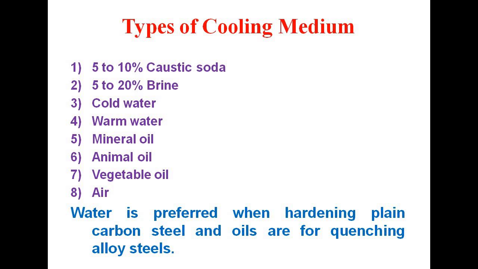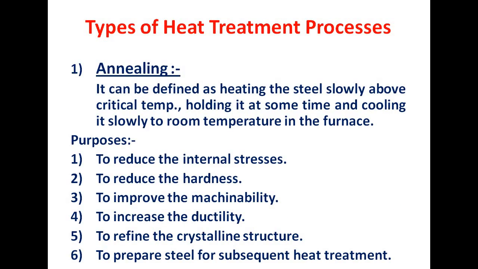Now water is preferred when hardening plain carbon steel, and oils are for the quenching of alloy steels. Now the very important question: what are the basic types? Actually there are a great number of heat treatment processes available, but in this video we are discussing the basic heat treatment processes majorly used in the heat treatment of steel.